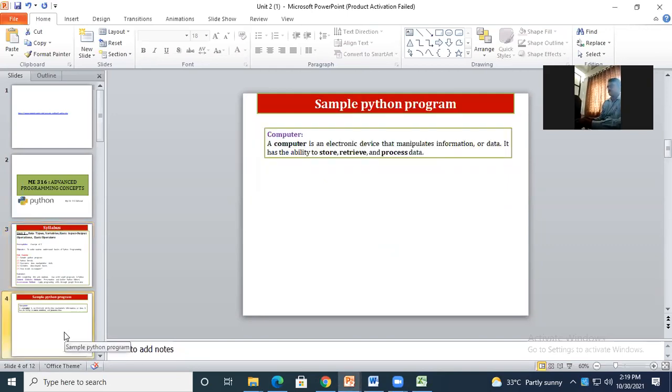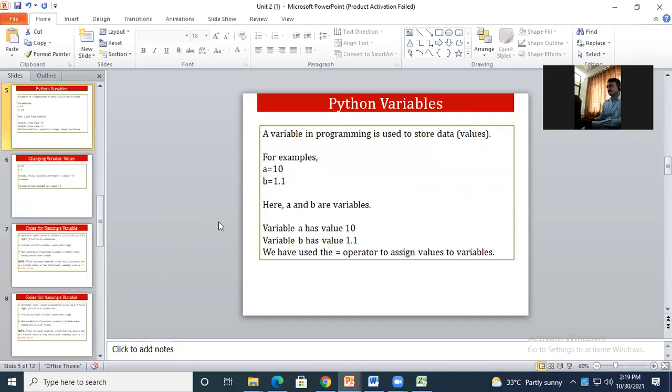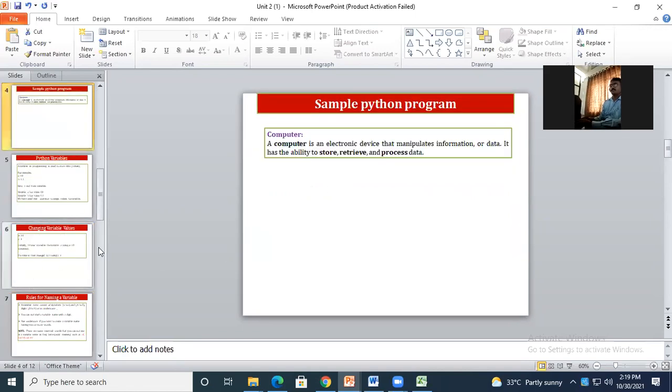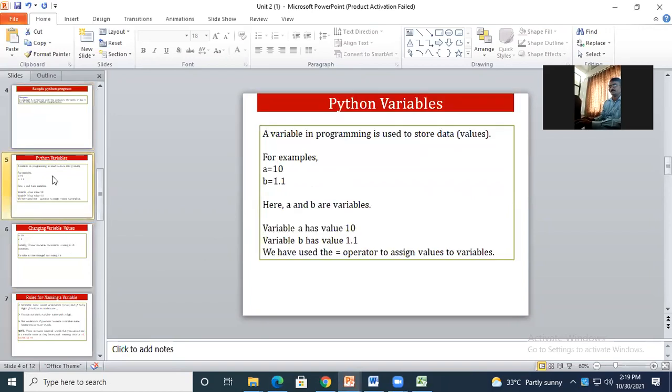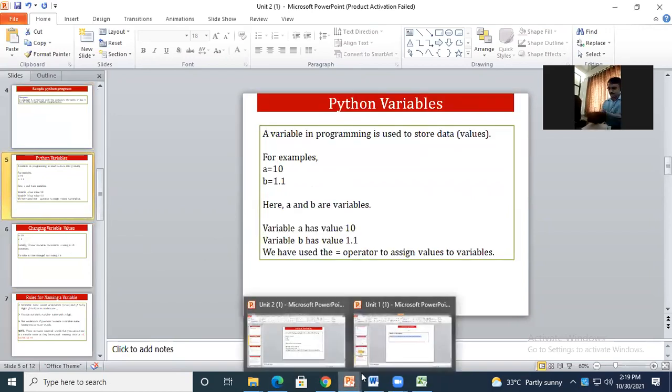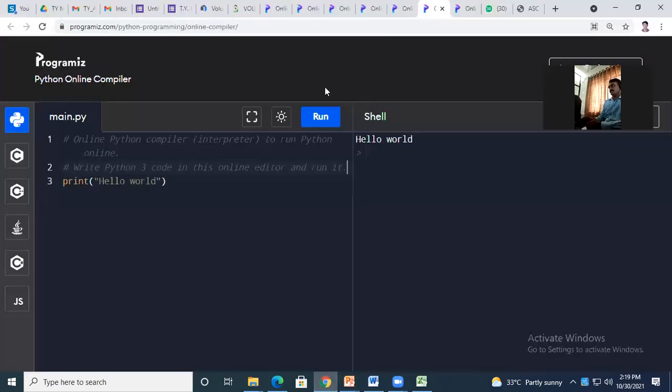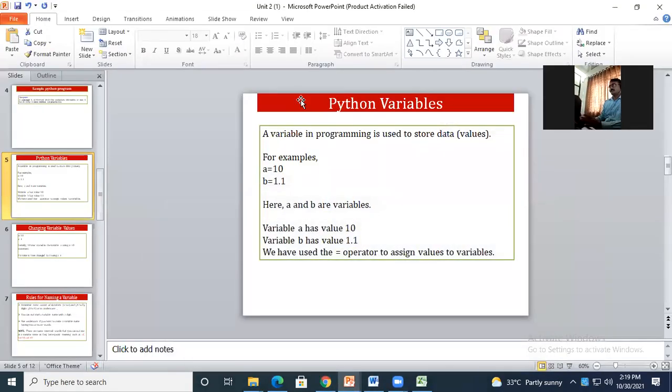Now before starting with this, just now we have seen a sample program. Okay. Now we'll start with, see, rather than doing everything here at once, we'll go step by step. We will start with the variable.